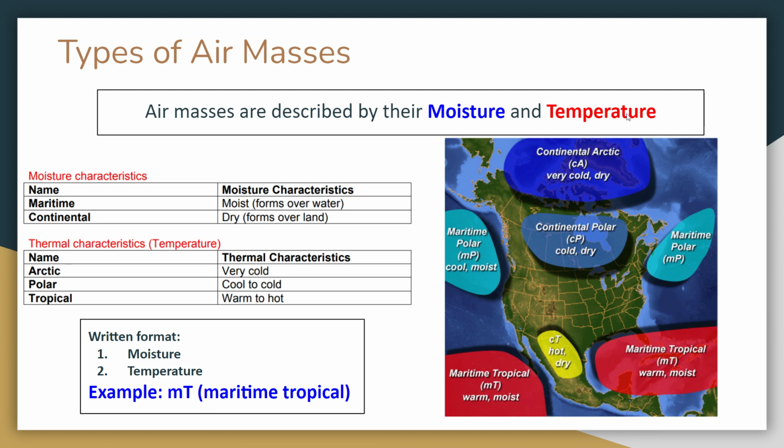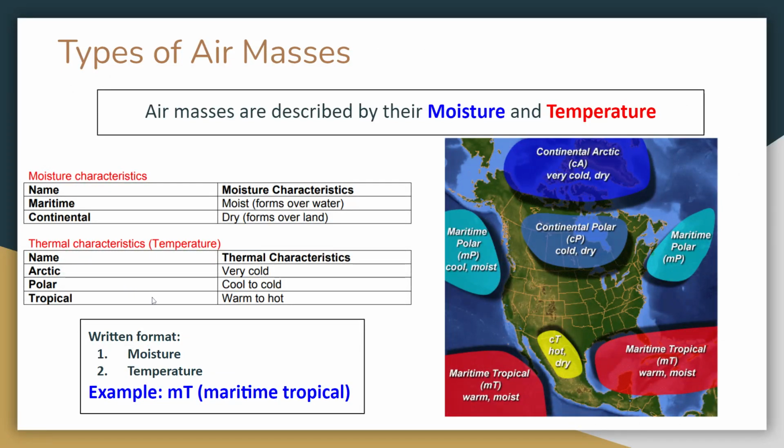Now, to describe an air mass with temperature, we use three characteristics. An air mass can be Arctic. Arctic air masses are usually near the poles, North Pole or South Pole, and they are very, very extremely cold. Air masses can be polar. Polar air masses are cool to cold, not as cold as the poles, but still cold, kind of like Canada, northern Canada, or Alaska, and so on.